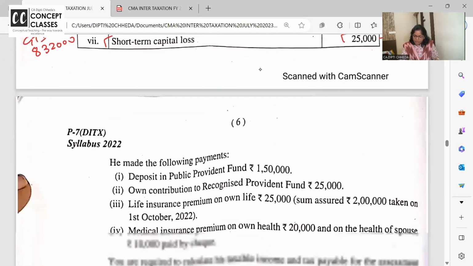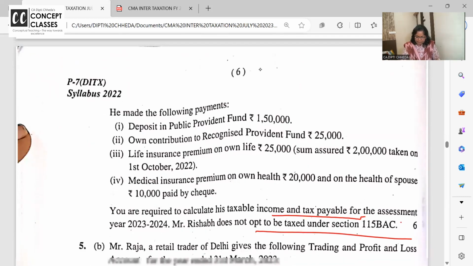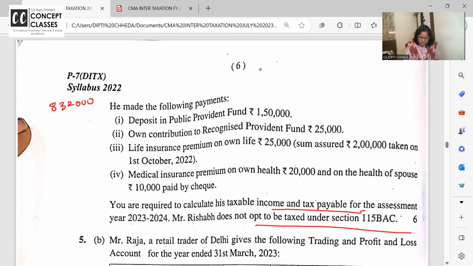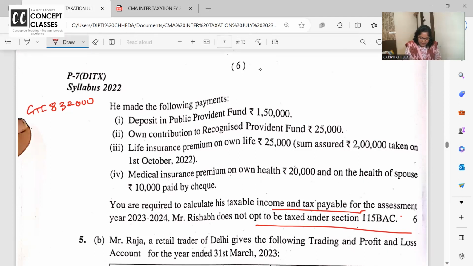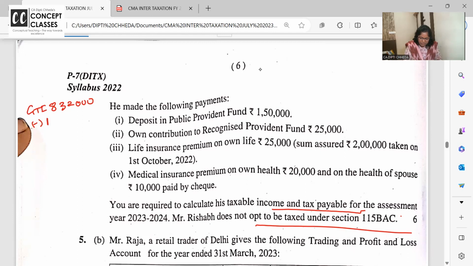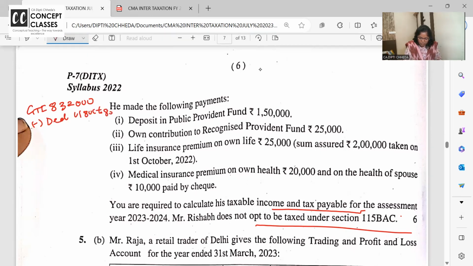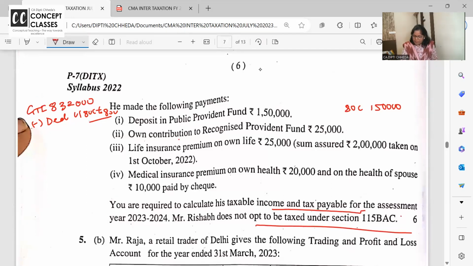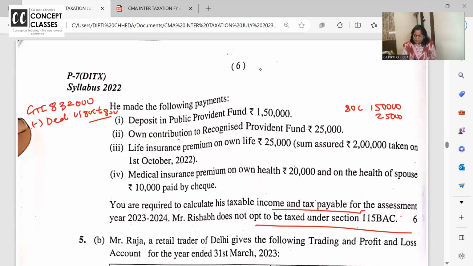8,32,000 is the gross total income. Come here. 8,32,000 is the gross total income minus deductions under section 80C to 80U और चैप्टर 6 से डिडक्शंस जो बोलो. पीपीएफ को डिडक्शन मिलेगा, यस. 80C 1,50,000. ओन आरपीएफ में पैसे डाले तो भी 80C में 25,000.